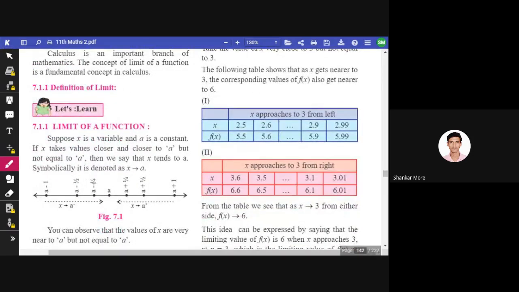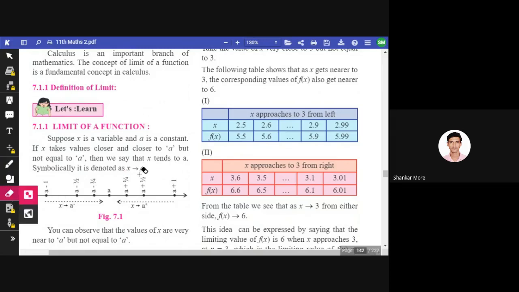So limit, I think you had asked me the doubt about limit earlier. See the definition of limit. Suppose x is a variable and a is a constant. x takes values closer and closer to a but not equal to a. Then we say that x tends to a. Symbolically, it is denoted like this: x tends to a.